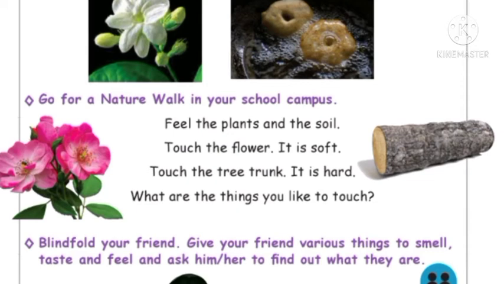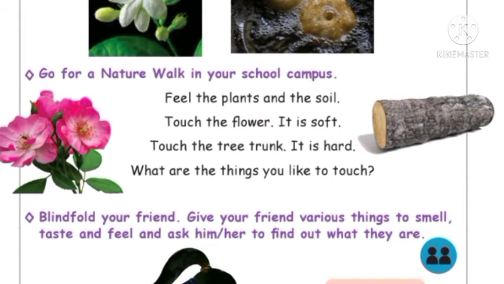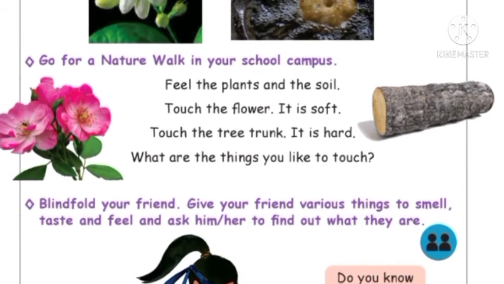Yes. Then children, go for a nature walk in your school campus. In the school campus, you have different types of flowers and trees, right? Yes, there.